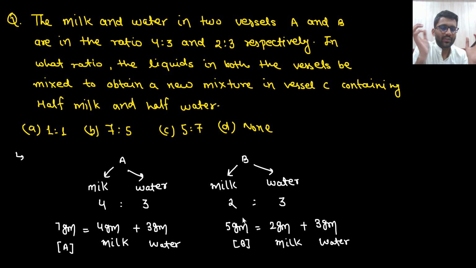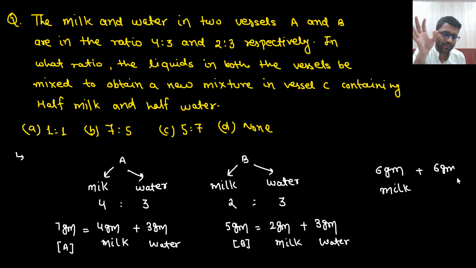I can solve it by ratio as well, or let's just solve it by simple intuition. If I mix both of them directly, I have 7 gram of this and 5 gram of this, so I will get 6 gram of milk and 6 gram of water. So my answer should be 1:1. Is that correct? No, this is wrong.